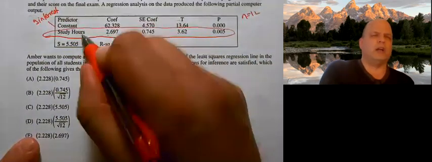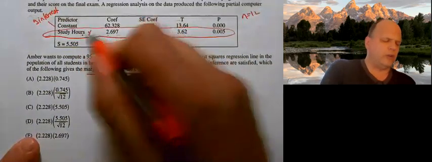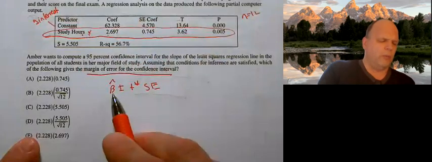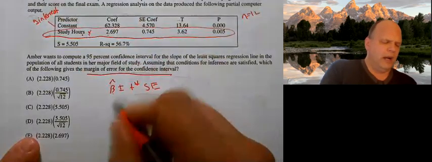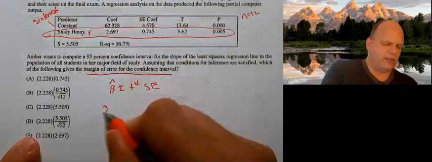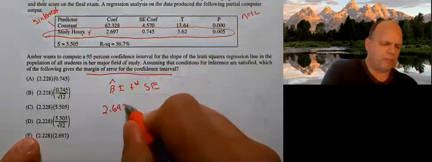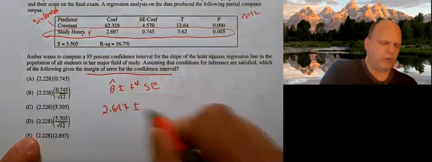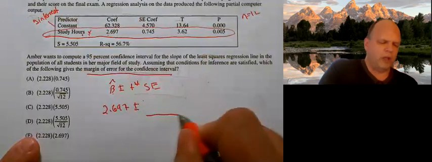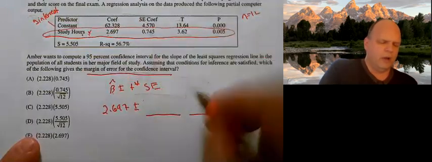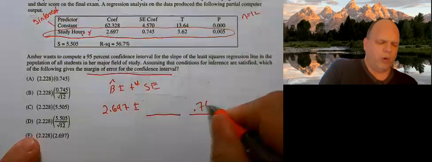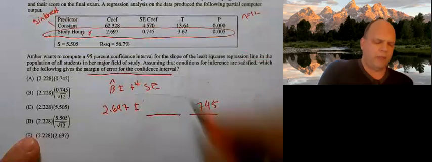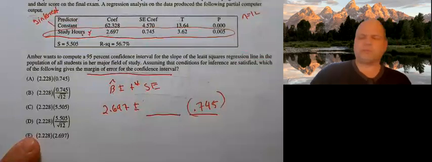So this right here is my x value, and it's also my slope. So b hat is 2.697. That's my slope. Plus or minus, we'll come back to t star in just a moment. Standard error of 0.745. So there's my standard error.